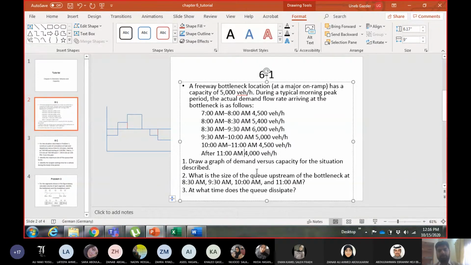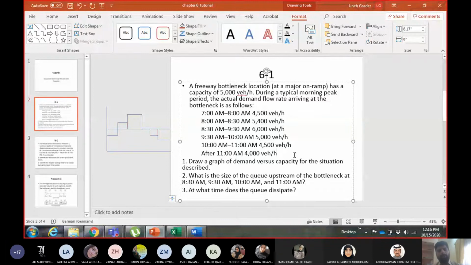So if you are the 4,000th vehicle from this flow rate, you will not leave the section until the whole queue has dissipated. You are part of the queue. So practically, we cannot know at exactly what time the last car in the queue will go.